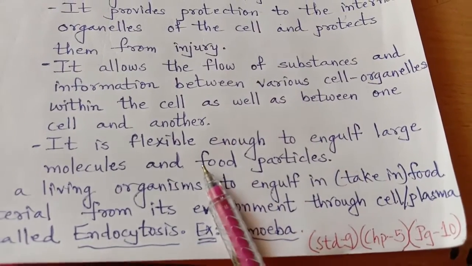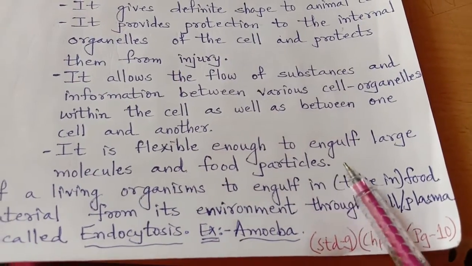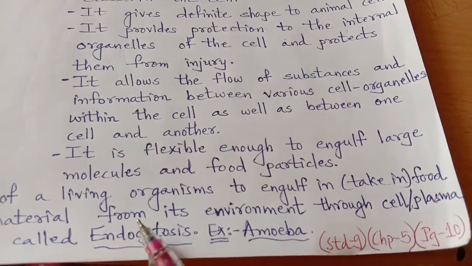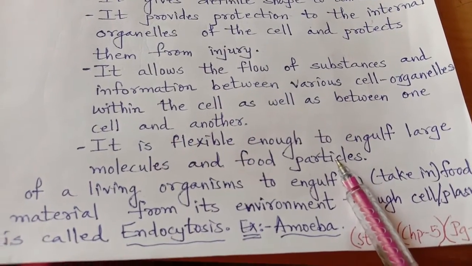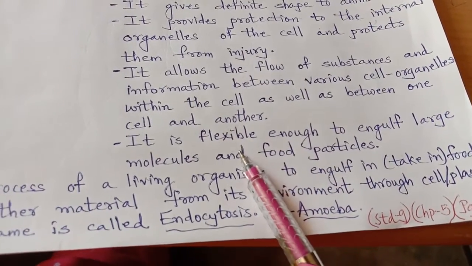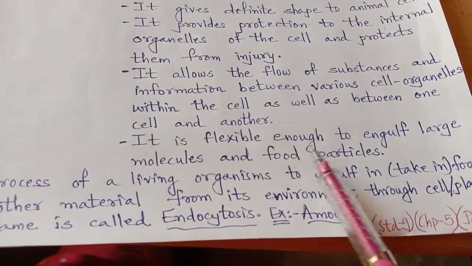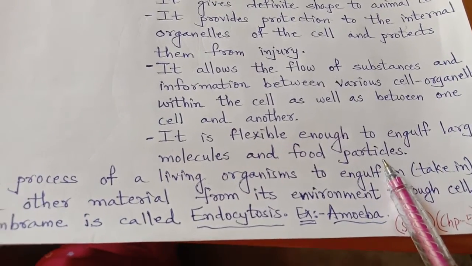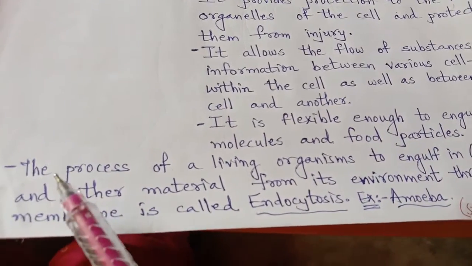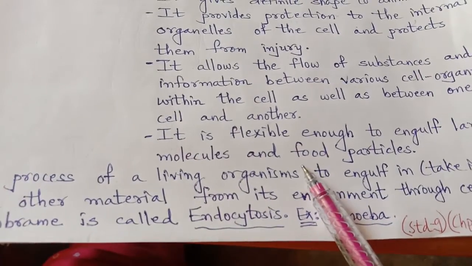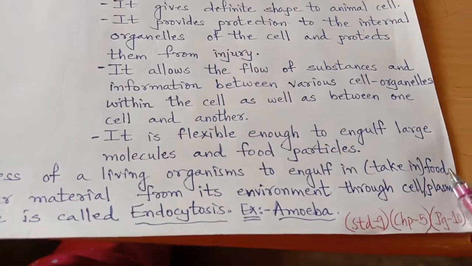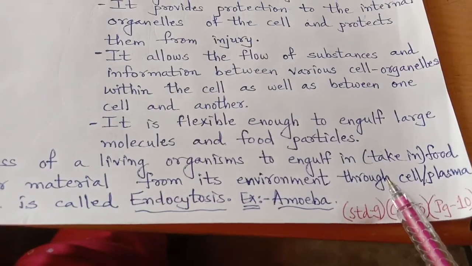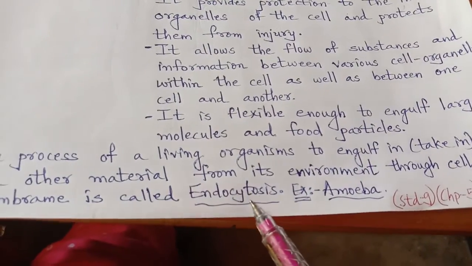It is flexible enough to engulf, that means to swallow, to take in, large molecules and food particles, right? The process by which some animals engulf food, taking a complete food within the body, has a special name. Let us see here. The process of living organisms to engulf, to take in food and other materials from their environment through the cell or plasma membrane is called endocytosis.